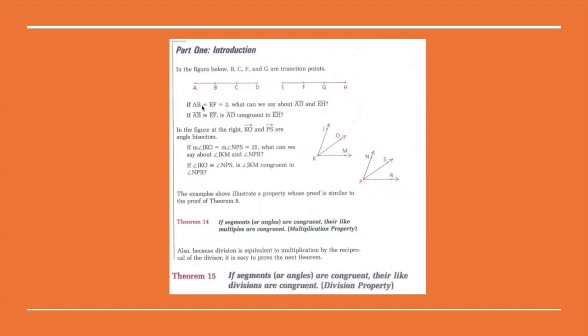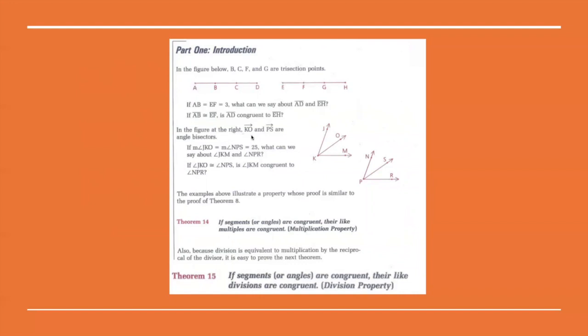If AB is equal to EF is equal to 3, what can we say about segment AD and segment EH? If segment AB is congruent to segment EF, is AD congruent to EH?